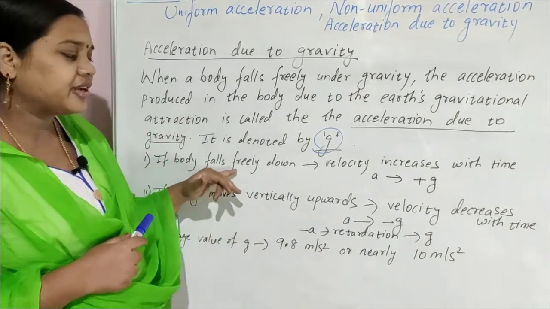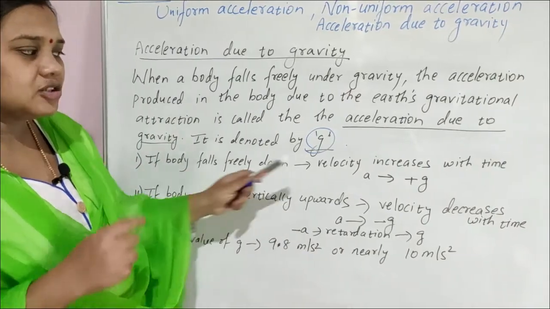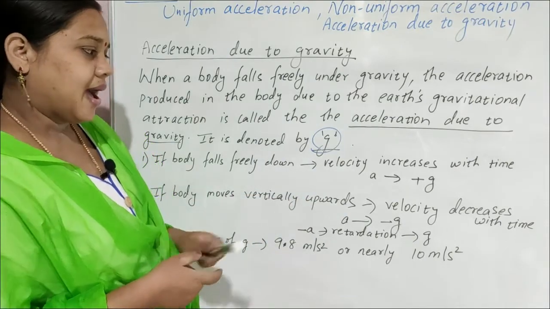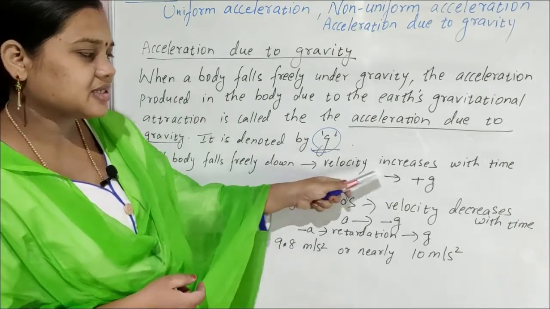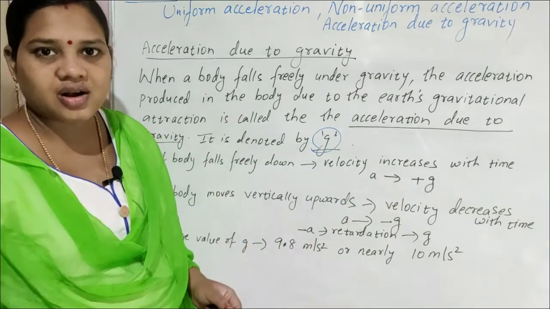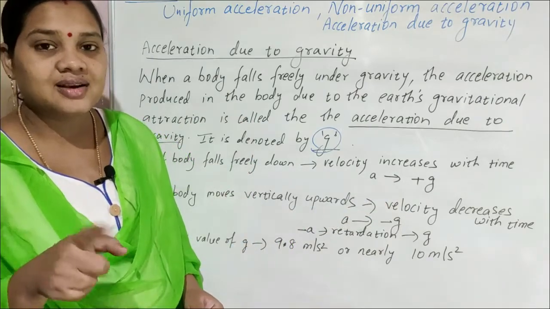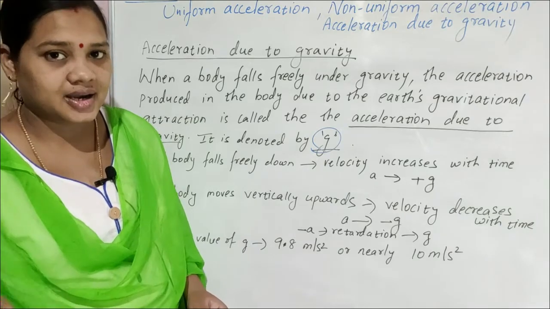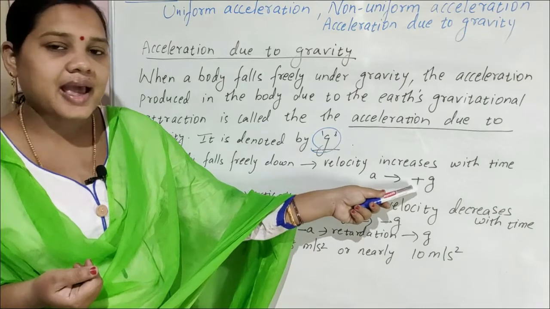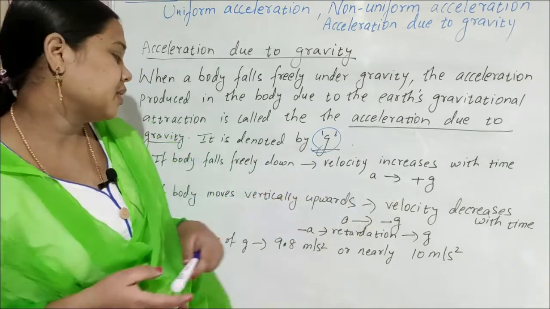If a body freely falls down, its velocity continuously increases with time, and acceleration is taken as positive g. Whenever a body falls freely downwards, velocity increases with time, that's why its acceleration is taken as plus g.